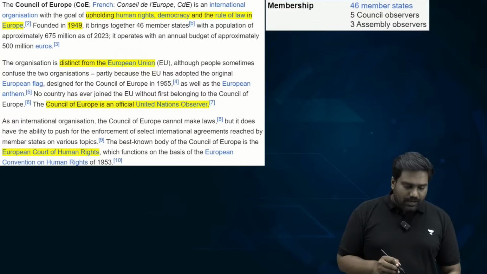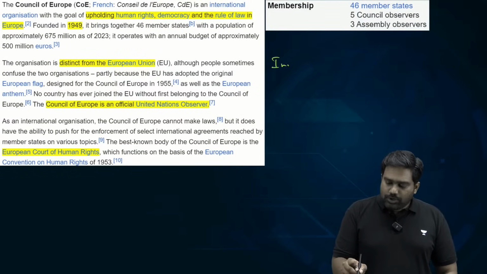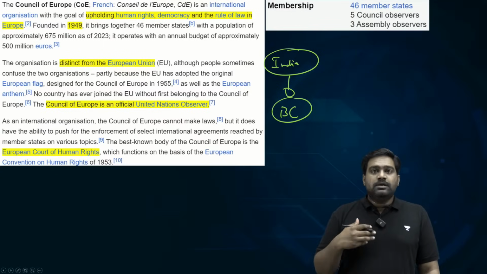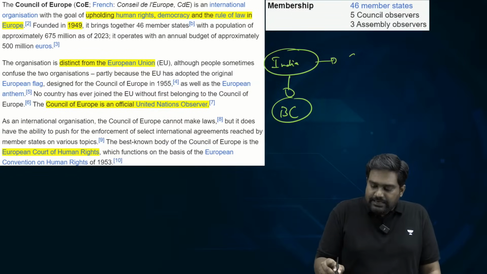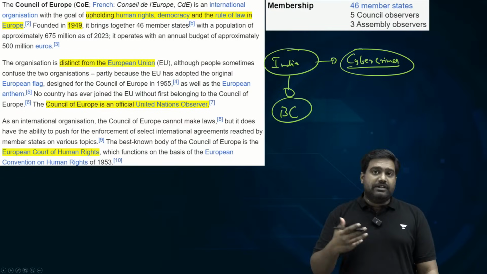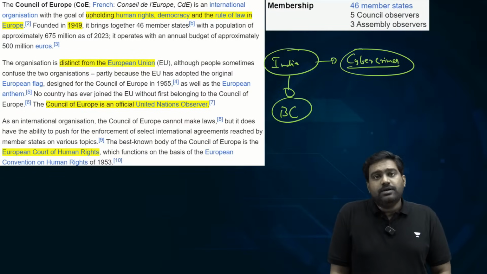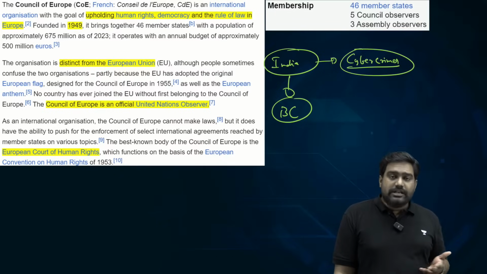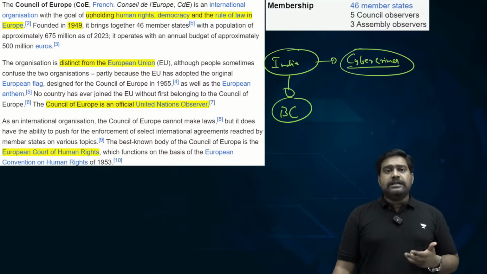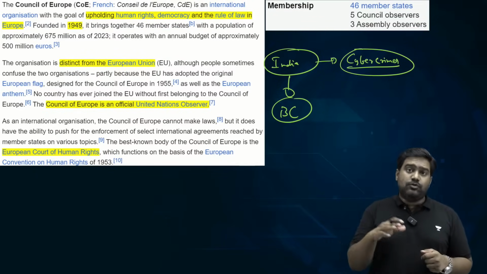In fact, India wants to join the Budapest Convention. We have considered joining the Budapest Convention because we might also get some assistance in tackling cyber crimes. This is the only such global convention that is there in the field of cyber crimes. As you know, many cyber crimes are transnational in nature. You will need international assistance to crack down on these cases, to get hold of the cyber criminals and the culprits. So there are advantages for India in joining the Budapest Convention. There are few drawbacks as well.